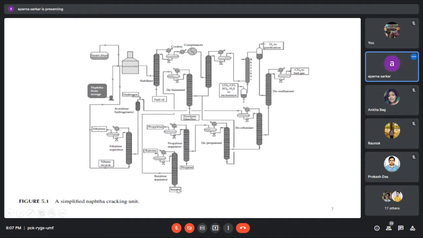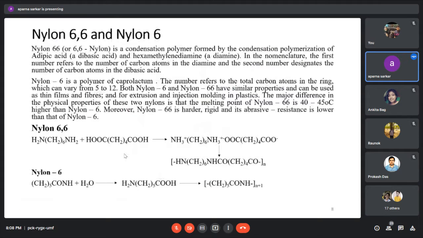So this is basically the separation. Lots of separation units are there. Based on their boiling points, we separate the C1, C2, C3, C4. Okay. So this is the cracking of naphtha.